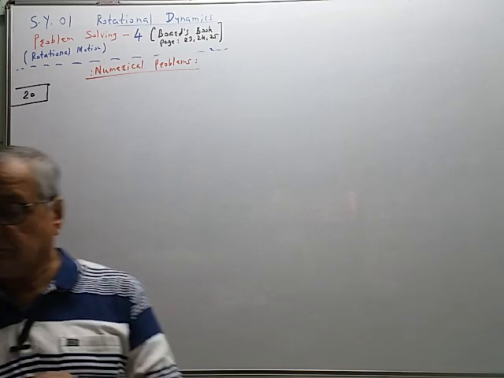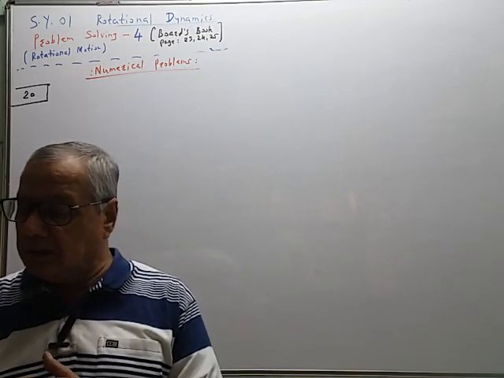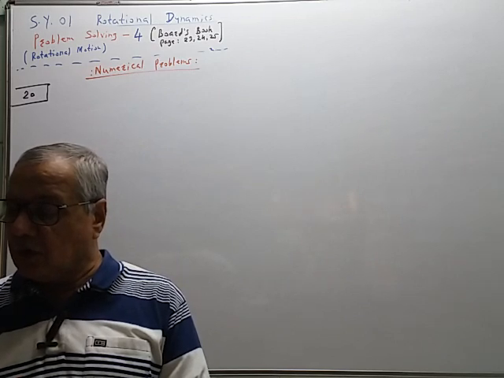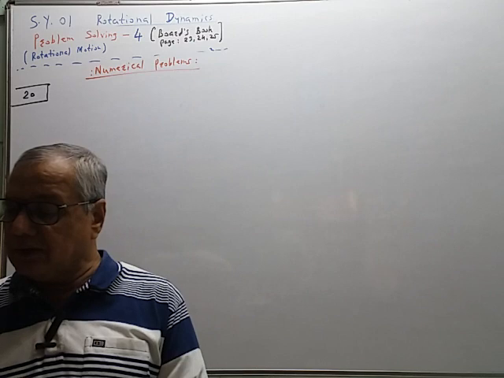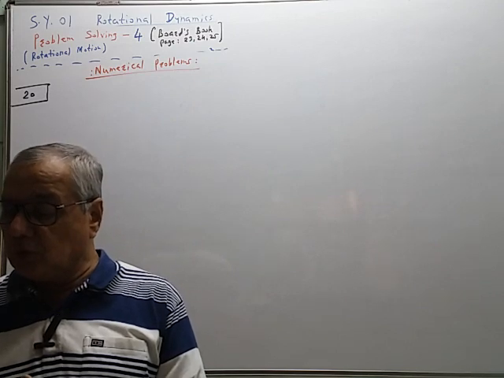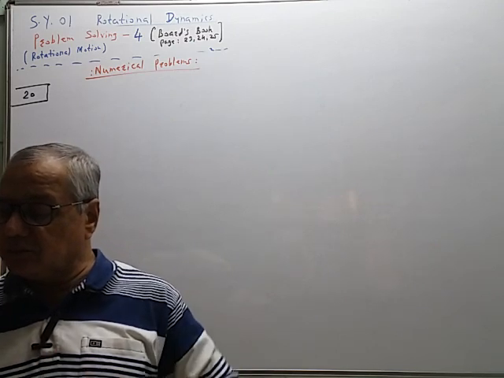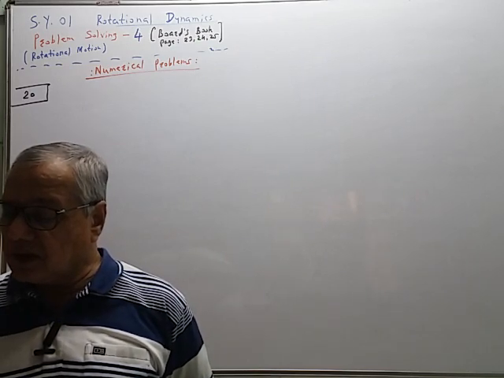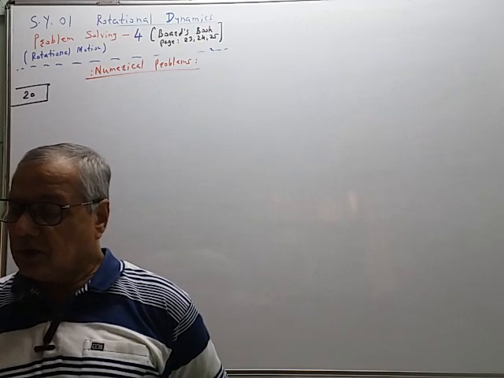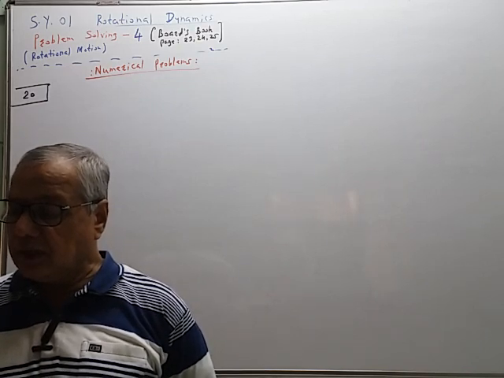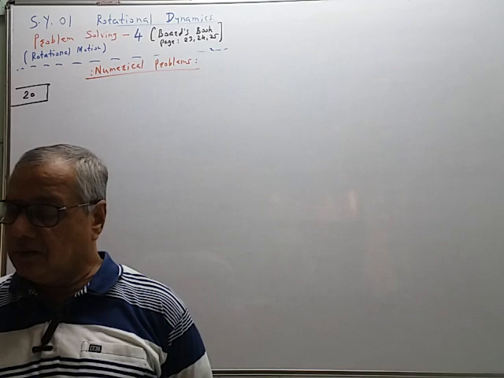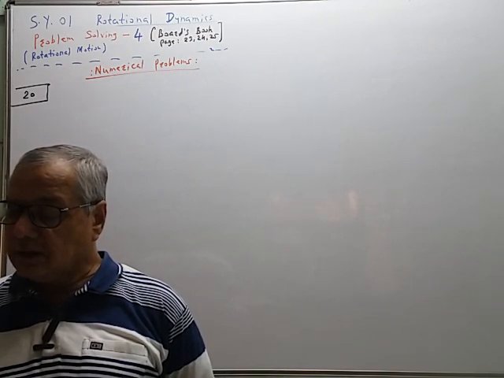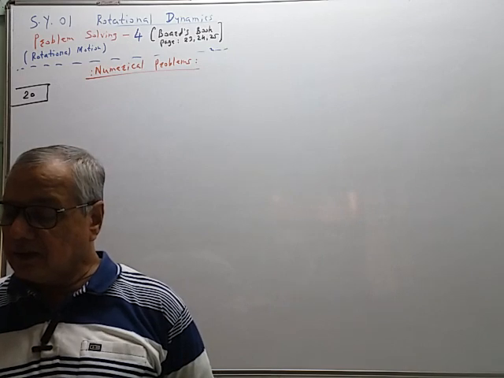20. A big dumbbell is prepared by using a uniform rod of mass 60 gram and length 20 centimeter. Two identical solid spheres of mass 50 gram and radius 10 centimeter each are at the two ends of the rod. Calculate the moment of inertia of the dumbbell when rotated about an axis passing through its center and perpendicular to its length.